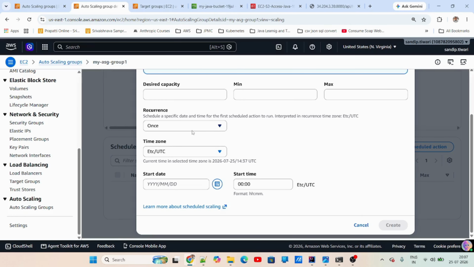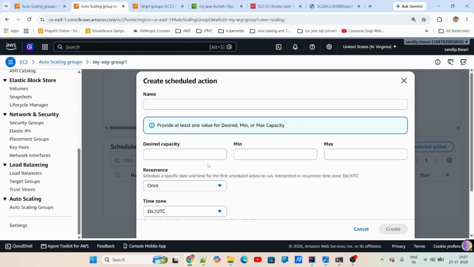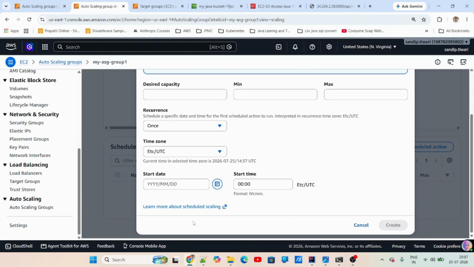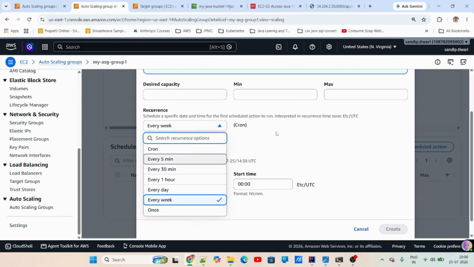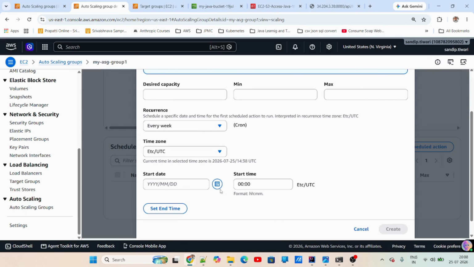basically every Friday, for 4 hours, add more instances just because I know that there will be huge traffic. So something like that, you can create this scheduled action. So this is what you can do with the scheduled action. Here you have a lot of options. How do you want to do this? This is like every week, and all that information you can add here.